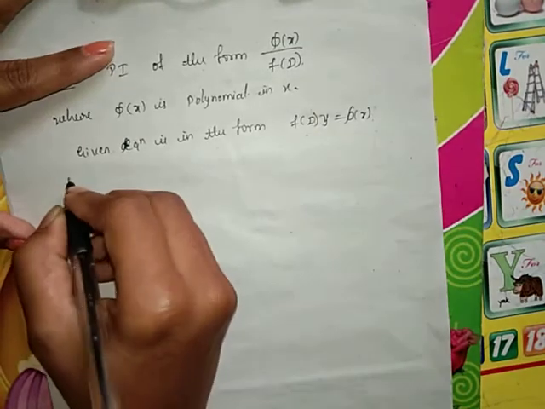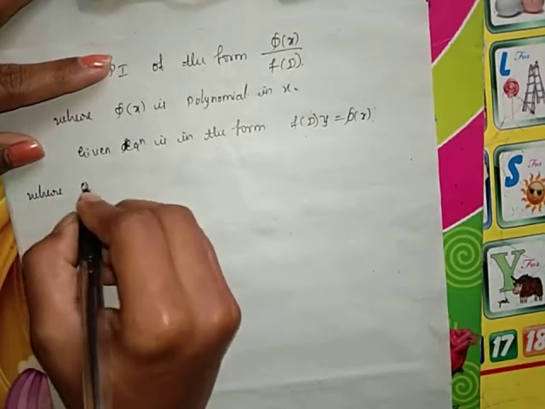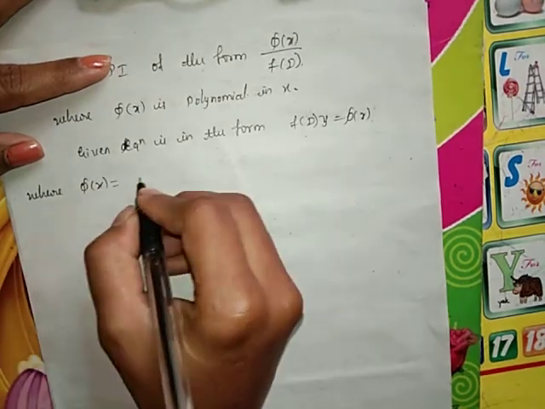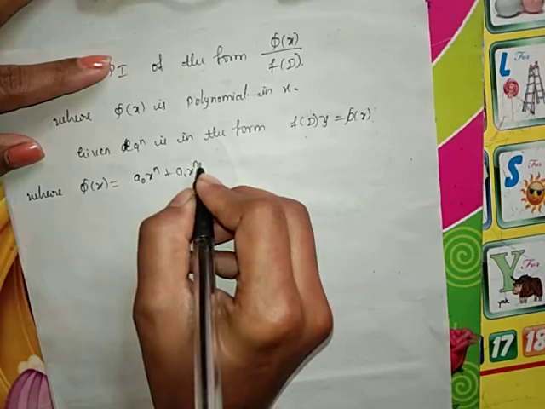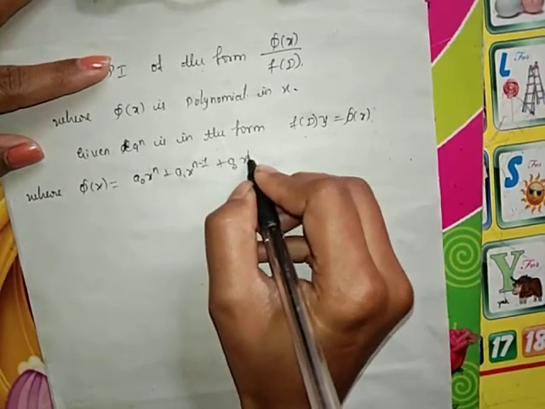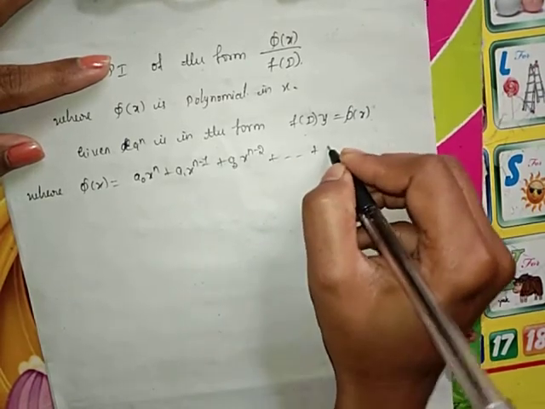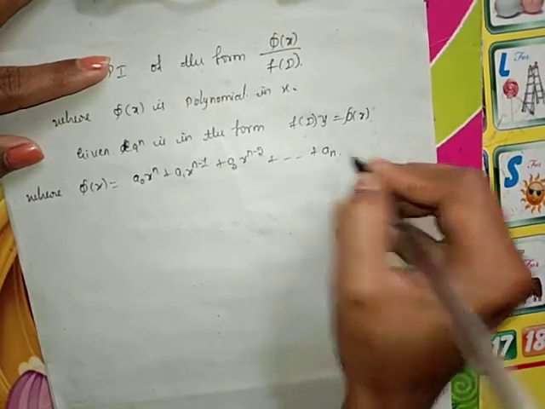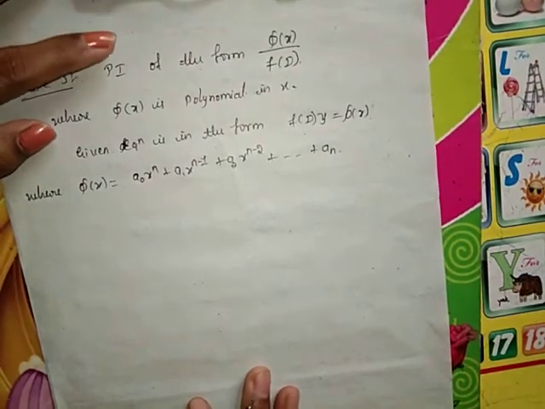Here the function of x is a polynomial, so it can be written as xi of x equal to a naught x raised to n plus a1 x raised to n minus 1 plus a2 x raised to n minus 2 plus so on, plus an.